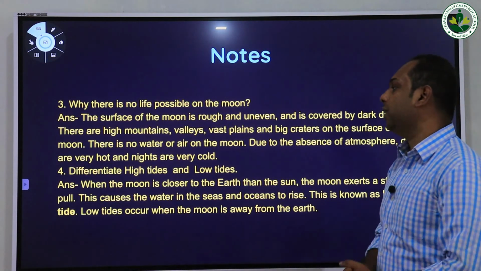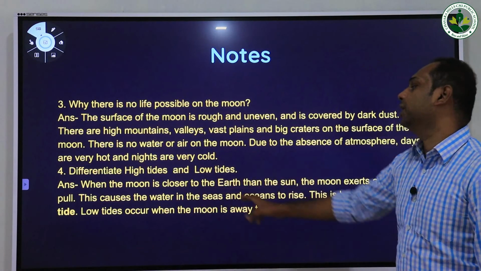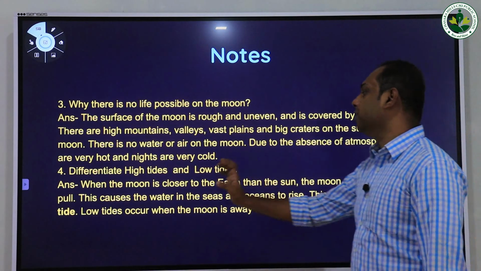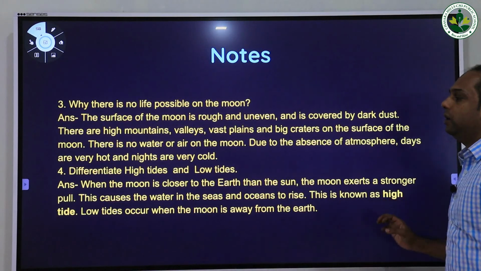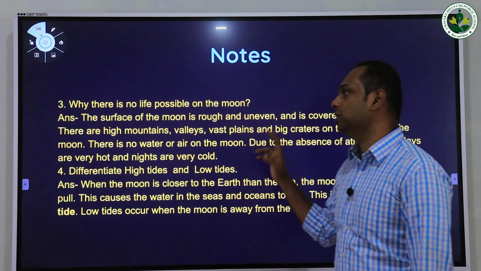Fourth question: differentiate high tides and low tides. The answer: when the moon is closer to the earth than the sun, the moon exerts a stronger pull. This causes the water in the seas and oceans to rise. This is known as the high tide. Low tides occur when the moon is away from the earth. So these are the question answers.